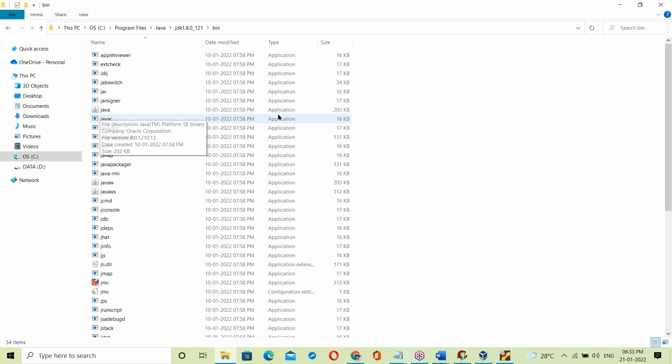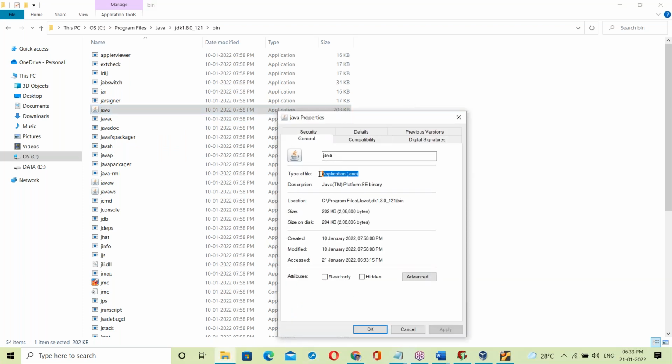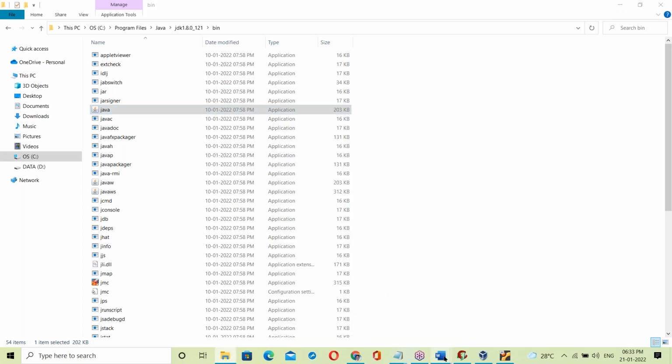The JVM program is an exe file application. See, .exe file. JVM is an exe file. It's a C++ exe file. JVM is developed in C++.